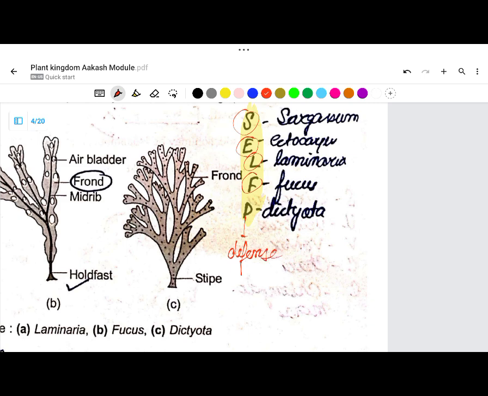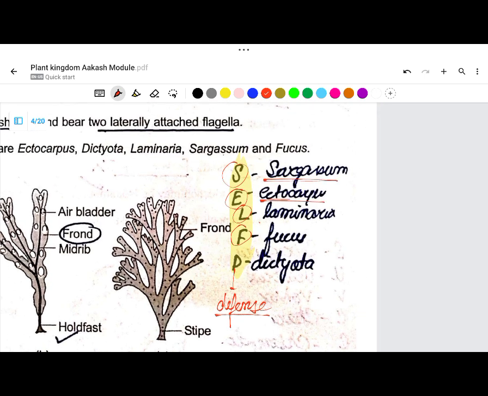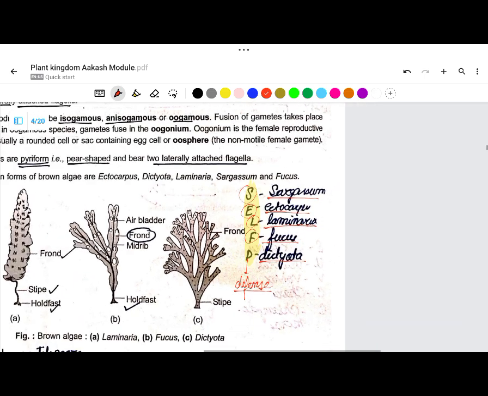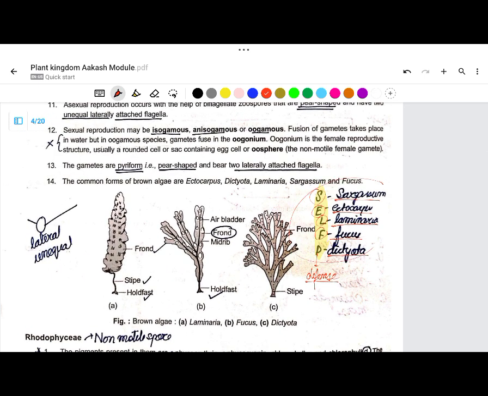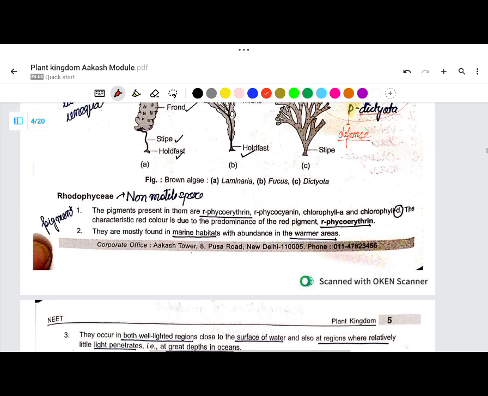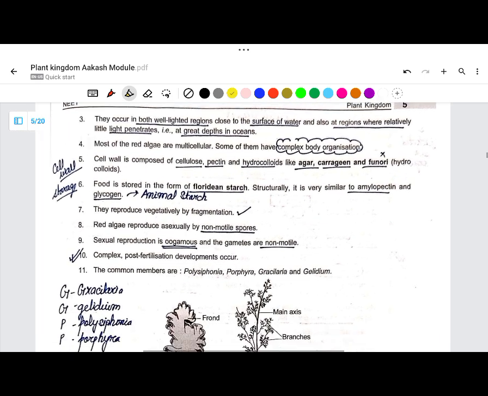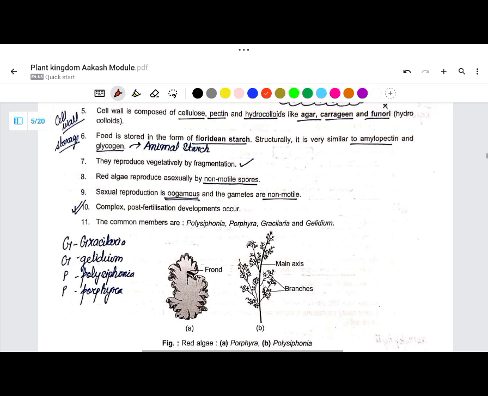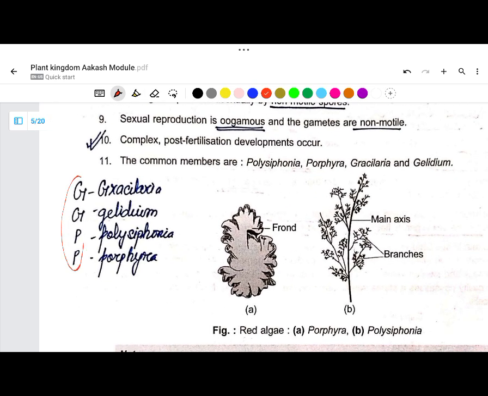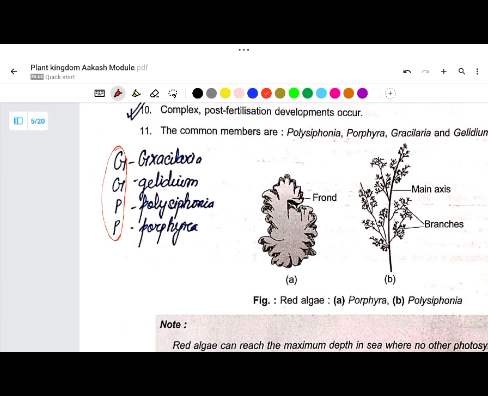So what did we learn? Let's revise. For Chlorophyceae it was SUV classic car. And for Phaeophyceae, it is self-defense. What does S stand for? Sargassum, Ectocarpus, Laminaria, Fucus, Dictyota. These are the things that you can learn for Phaeophyceae. Next, Rhodophyceae. I'm not discussing this, you can just go through it. Chlorophyll d, Dumontia, marine habitats. All these things you can go through. Now comes the main part, the most important part: the mnemonics part, that is the examples part.